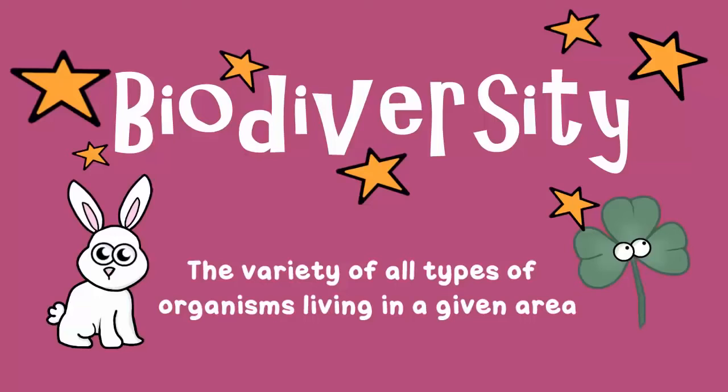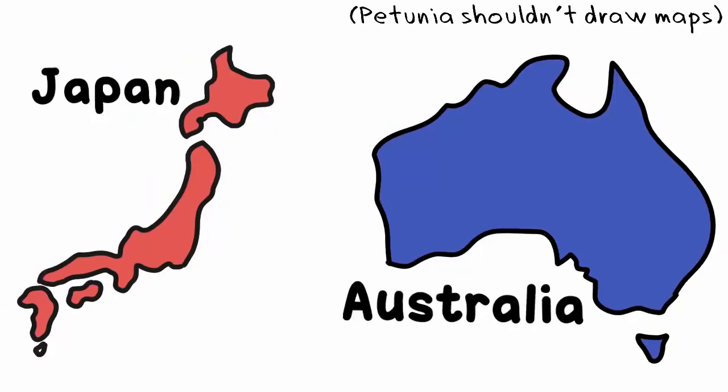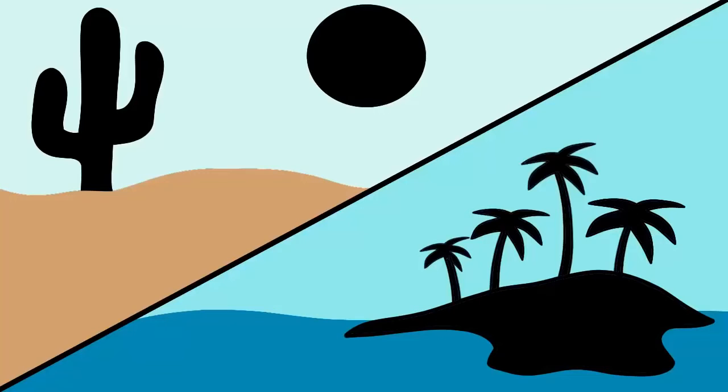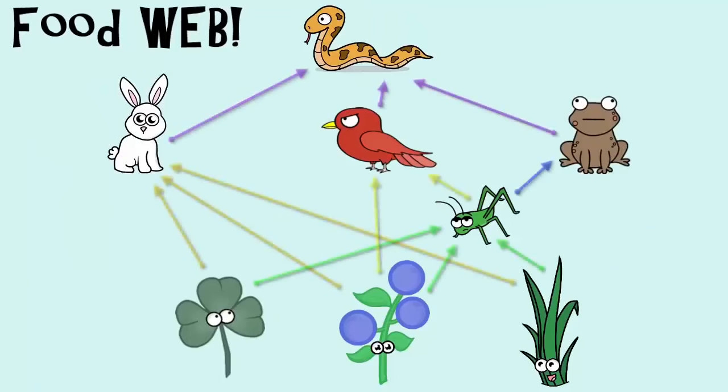Biodiversity is the variety of organisms, all types of organisms, living in a given area. The size of the area that we're talking about, as well as the climate of the area, directly affect the biodiversity that is present. Biodiversity can contribute to the sustainability of an ecosystem.